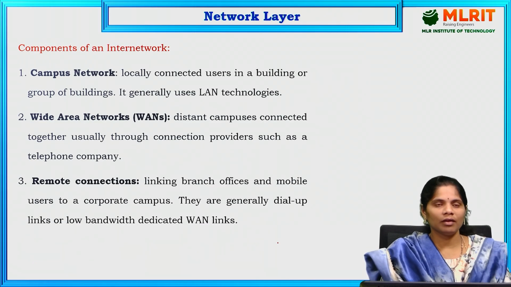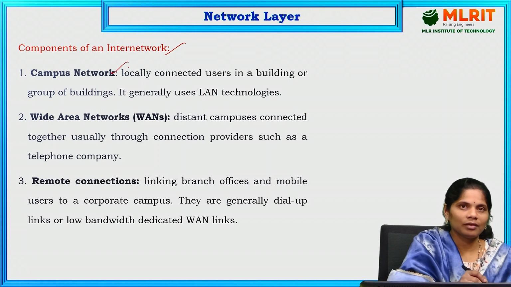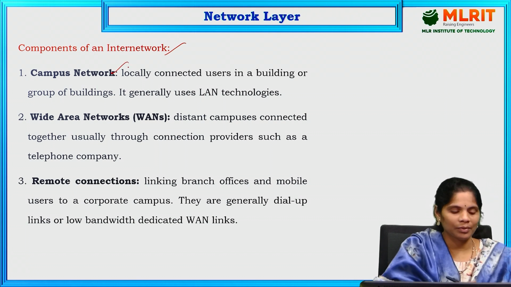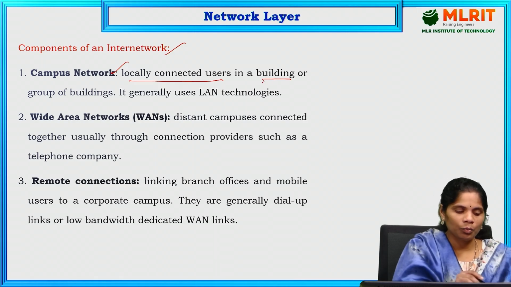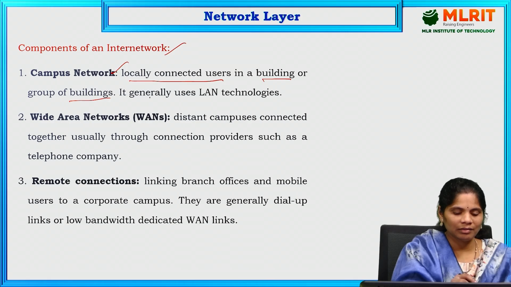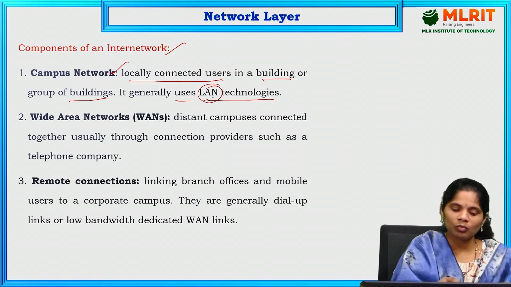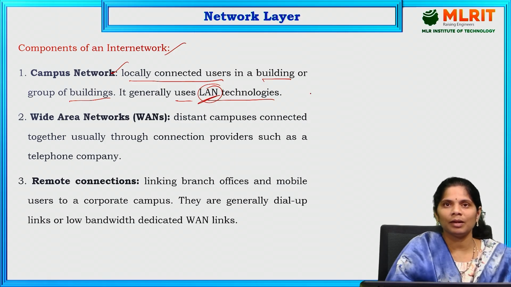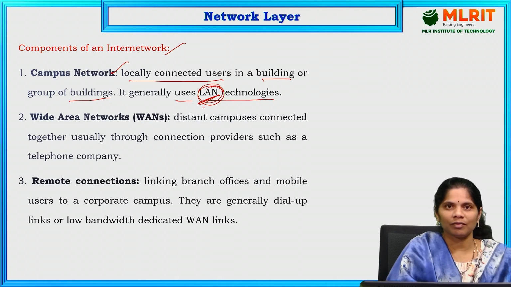Next is the components of the internetwork. What are the different components of the internetwork? First one is the campus network. Campus network is about locally connected users in a building or a group of buildings. In a particular campus only, we use the campus network. It generally uses LAN technologies. So in a particular campus, we use connections building to building and within the building. For that purpose, we use local area connections. Using LAN only, we are connecting the campus area network.